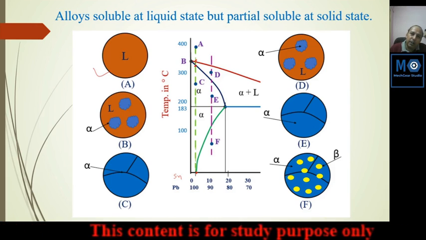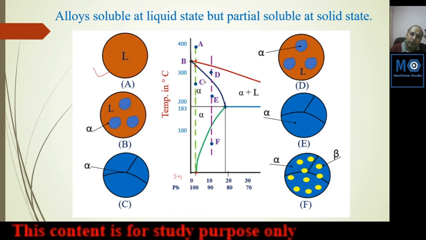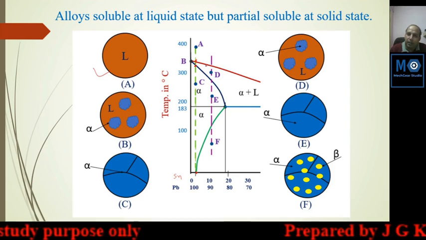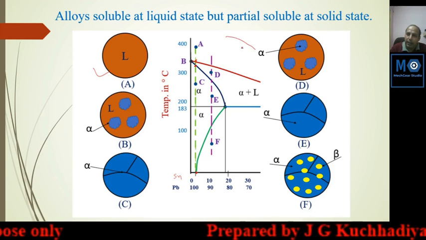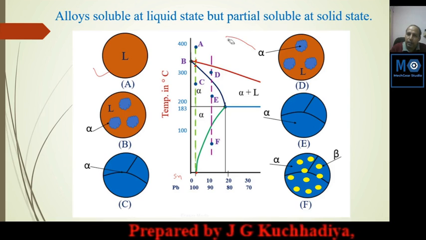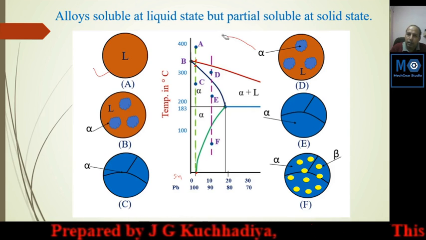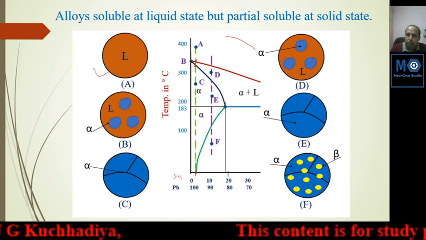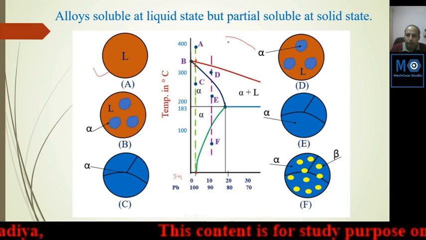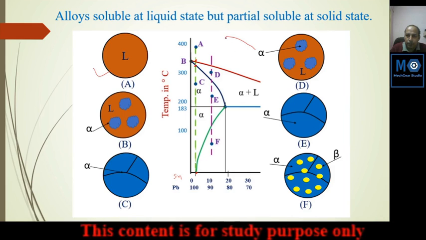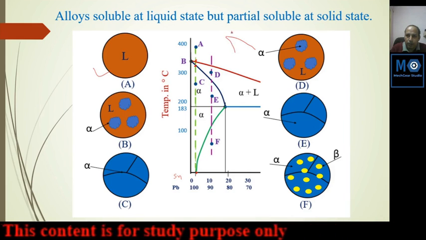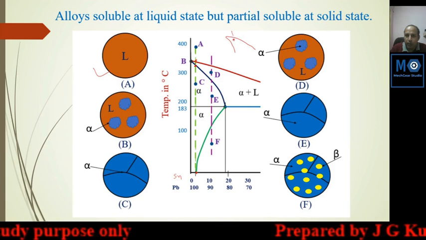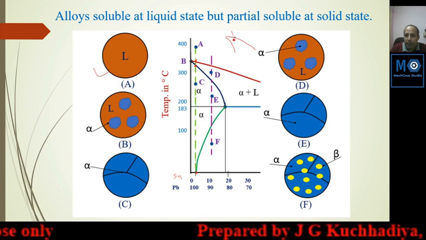Suppose we have considered the red line. What happened? Below this temperature, solidification starts. Slightly below the red line, this is the solidification line.